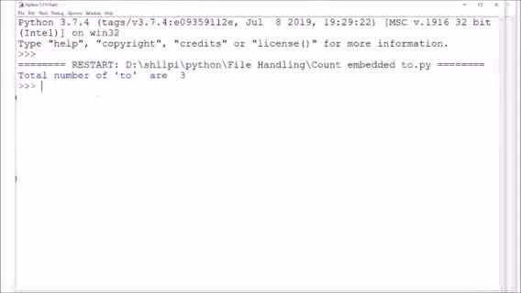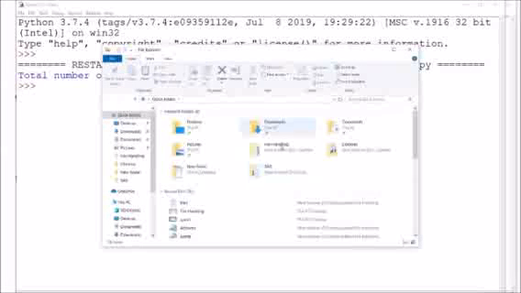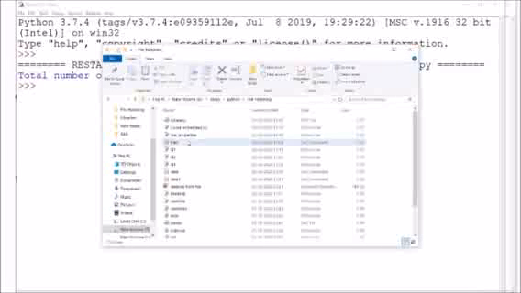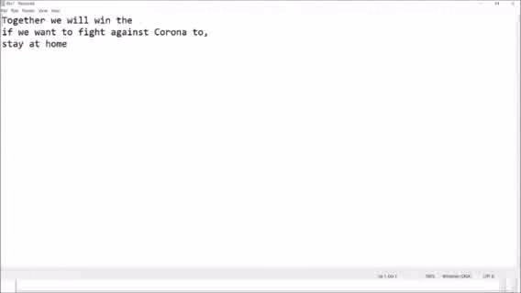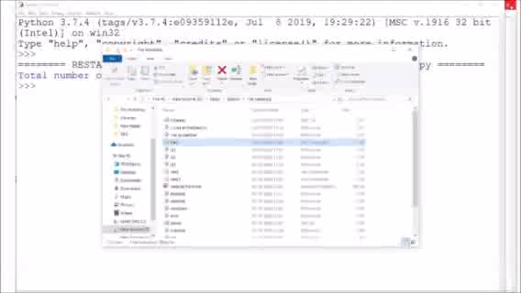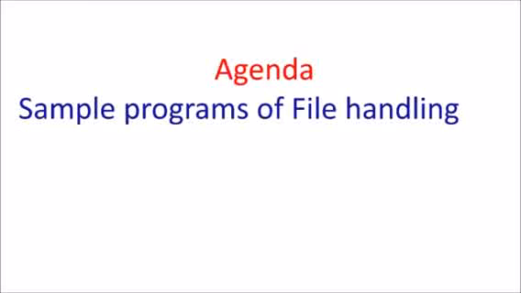Function F5, show it, so it will print 3, because I'll show you the file. This is the file. How many "2" are there? 1, 2 and 3. In this case it will print 3. So I hope that is clear. Moving ahead with 4 more programs.